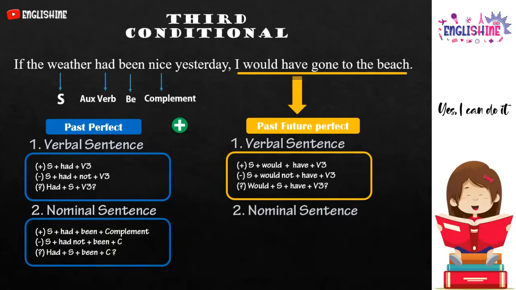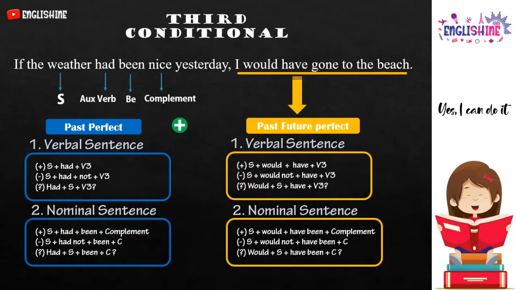And the second is nominal sentence. Here are the formulations on how to make it. There are positive, using would have been plus complement. Negative, just add not after would. And interrogative, moving would in front of the sentence. Remember, all subjects use have.